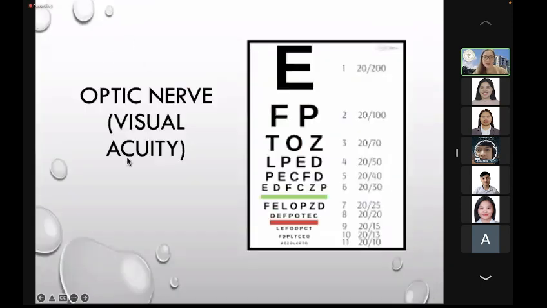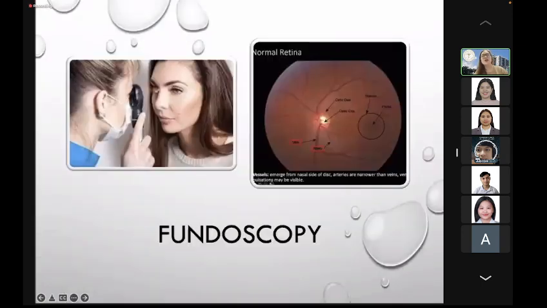For the optic nerve, again, it is for vision. So we do the visual acuity test using the Snellen's chart. We also have the Jaeger's chart for near visual acuity. The perfect vision is 20/20, meaning the Snellen's chart is 20 feet away from the patient and he or she is able to identify the letters. If they can identify them, it is perfect vision, 20/20.